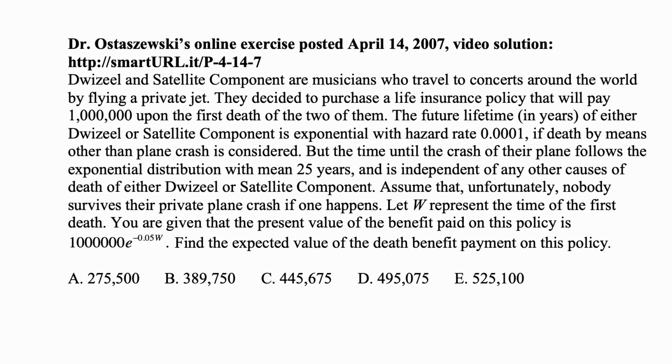Let W represent the time of the first death. You are given that the present value of the benefit paid on this policy is $1 million times e to the minus 0.05 W. Find the expected value of the death benefit payment of this policy. So the expected value of this expression that we have here, $1 million times e to the minus 0.05 W.